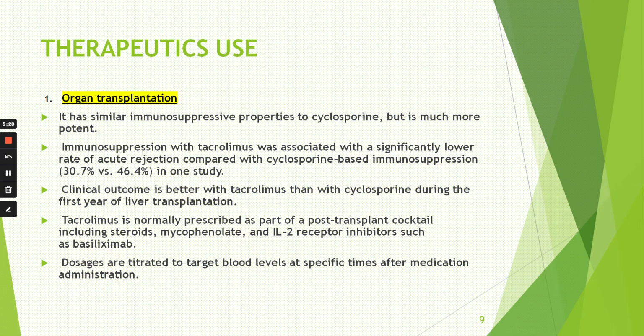Now the therapeutic use. The foremost and most important use of tacrolimus is organ transplantation. It has similar immunosuppressive properties to cyclosporine, but it is much more potent.